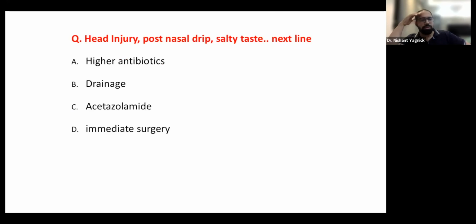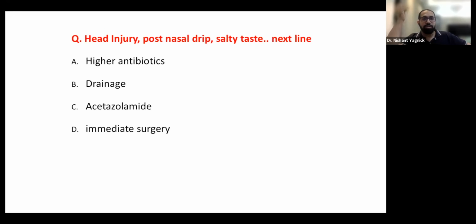Head injury, post-nasal drip, salty taste, next line of treatment. This is basically CSF rhinorrhea, sorry. They mentioned post-nasal drip. It could also be otorrhea, actually. So what has happened is this is actually a covert CSF leak. They have not mentioned whether it's coming out of the nose or whether it's coming out of the ear, but it is a very common and very important question to ask on your rounds.